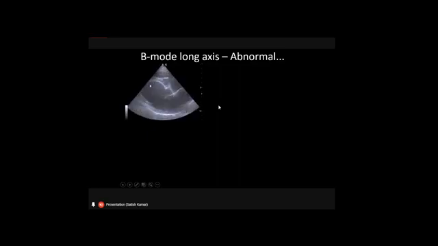And this is another one where you can see complete dilatation of the left heart, the left ventricle and the left atrium, and you can also see the dilated pulmonary artery.